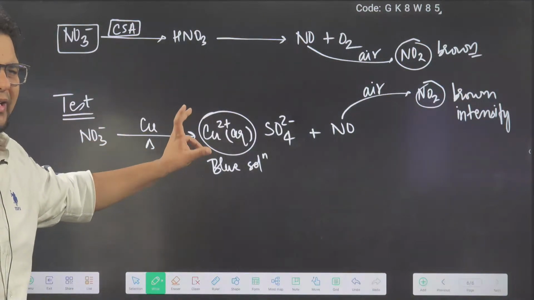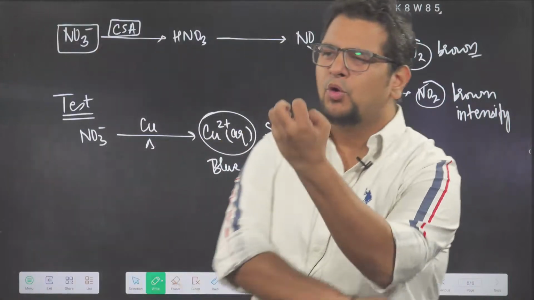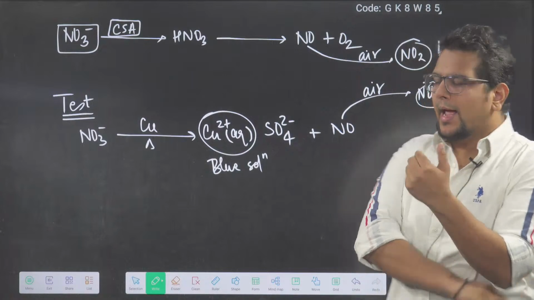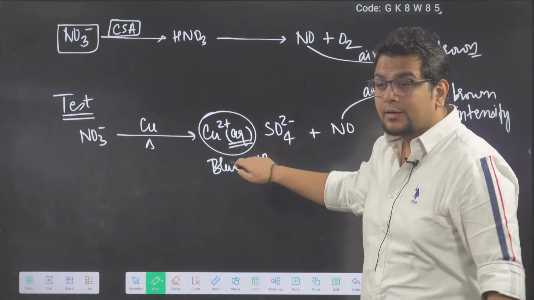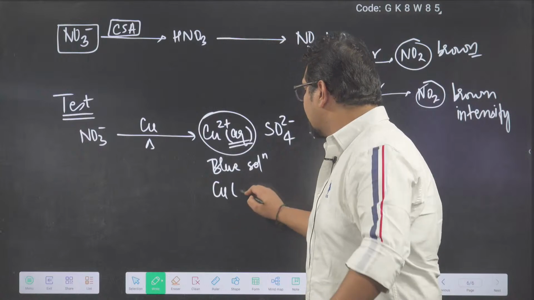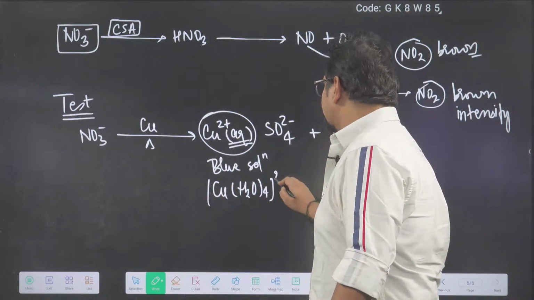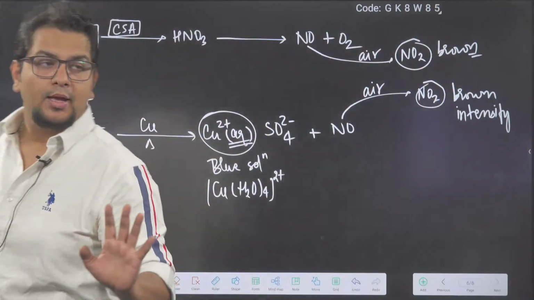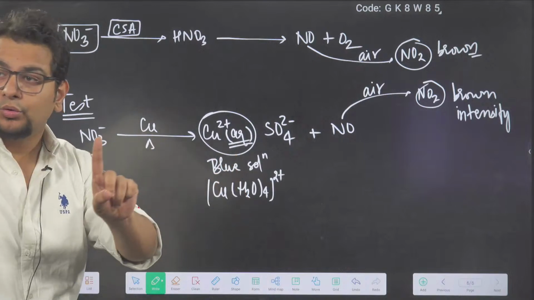You might remember this from last year a little bit: Cu2+, copper sulfate, blue vitriol, is blue in color. And the blue color is due to water. Remember this. If water is gone, the blue color is gone. Water is responsible for Cu2+ being blue.